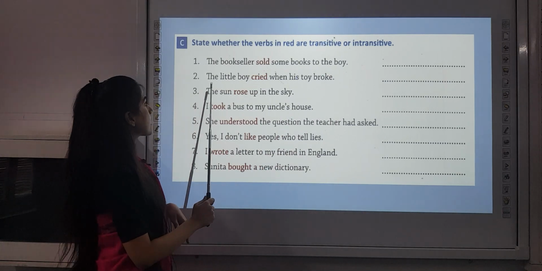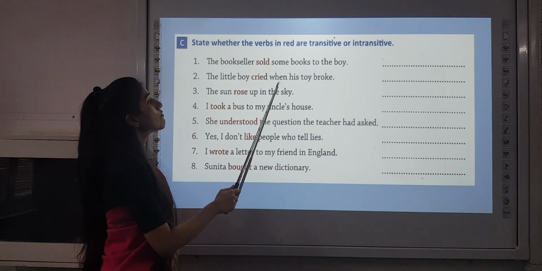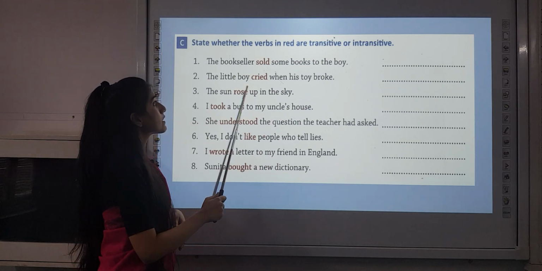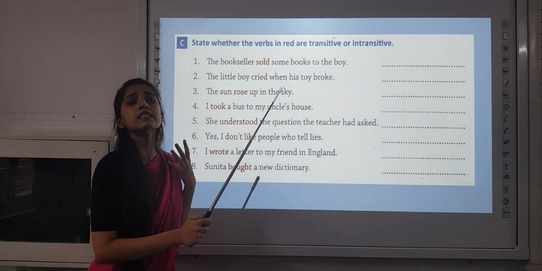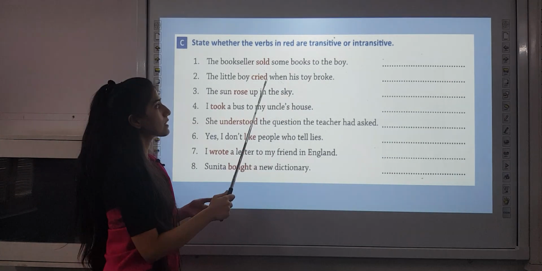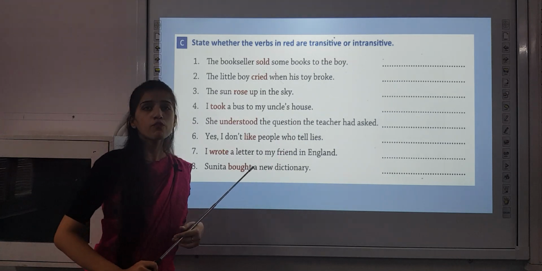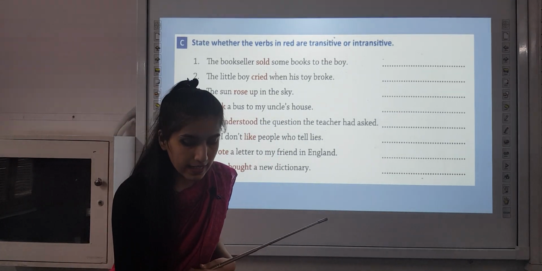Now the second sentence, the little boy cried when his toy broke. The little boy cried for what? For his toy which is broken. So that is an intransitive verb. The rest will be done like this only.